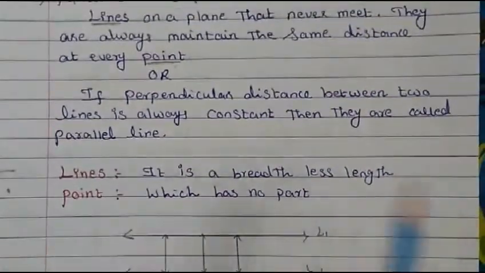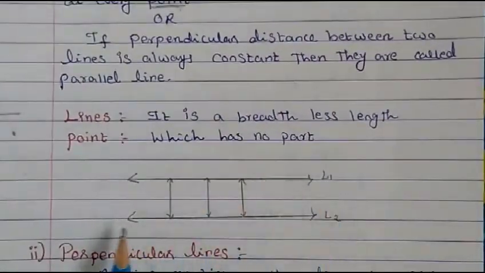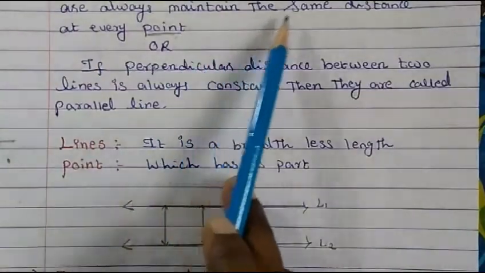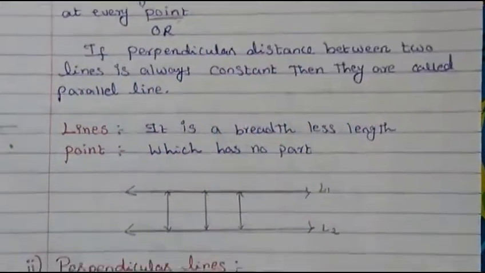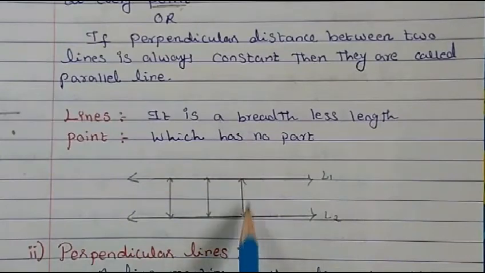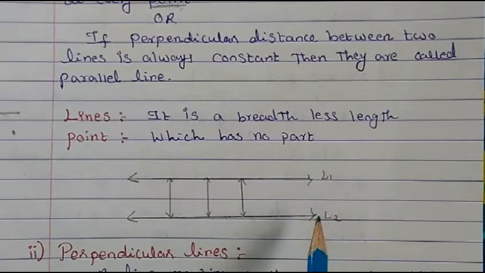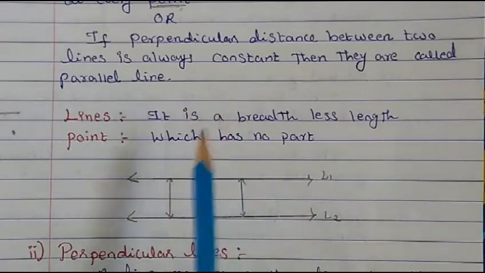We said parallel lines are lines on a plane that never meet. So we have here line 1 and line 2 on a plane. They never meet, and they always maintain the same distance at every point. At every point you see there is always the same distance between them. The best example is the railway track, where the tracks never meet and the distance between both tracks is the same. So this is what parallel lines are.